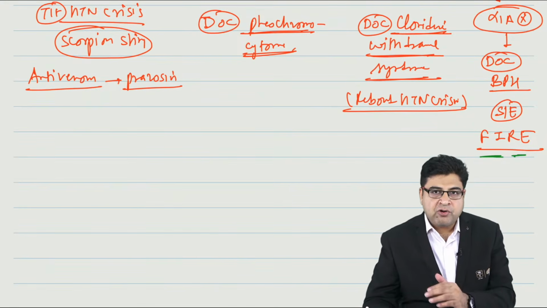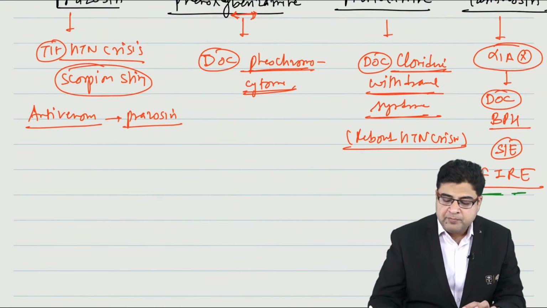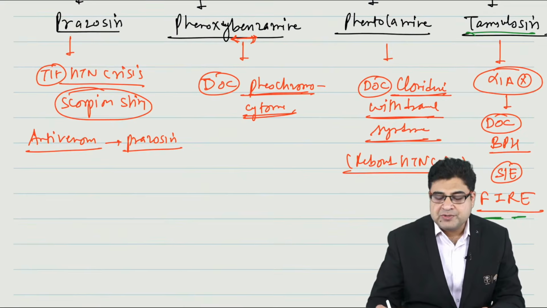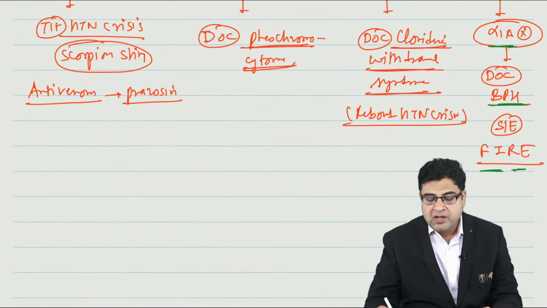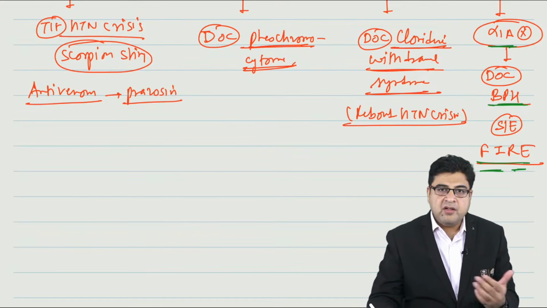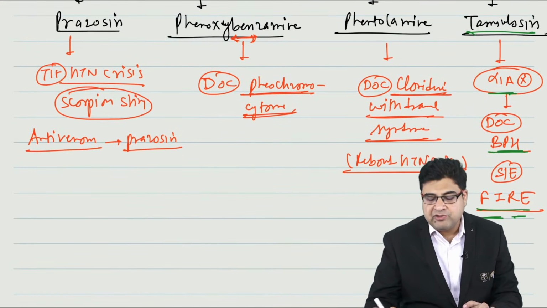So floppy iris syndrome and retrograde ejaculation are two important side effects of tamsulosin. Tamsulosin, which is an alpha-1A blocker, is the best medicine for the treatment of BPH. The important side effects of this medicine are floppy iris syndrome and retrograde ejaculation.